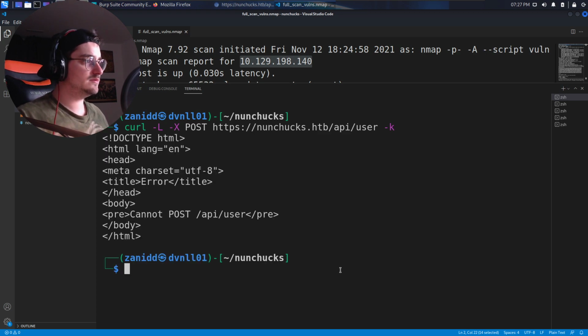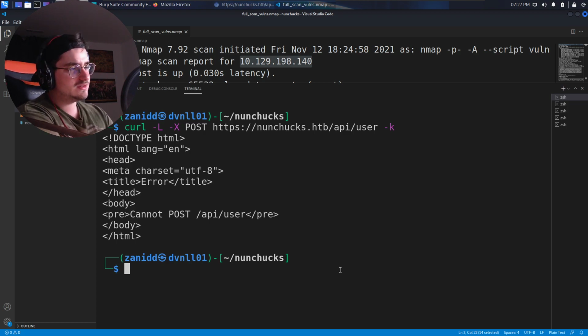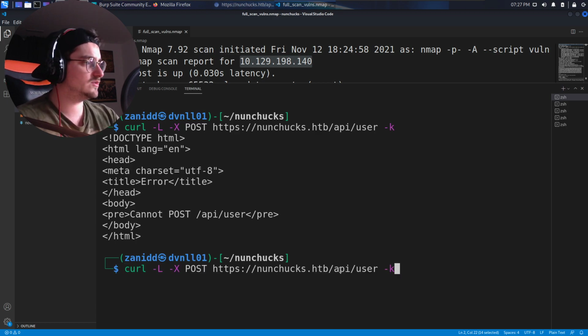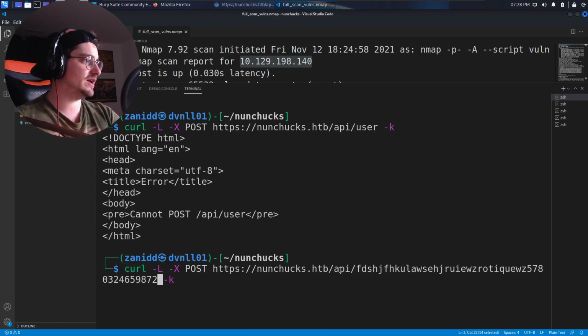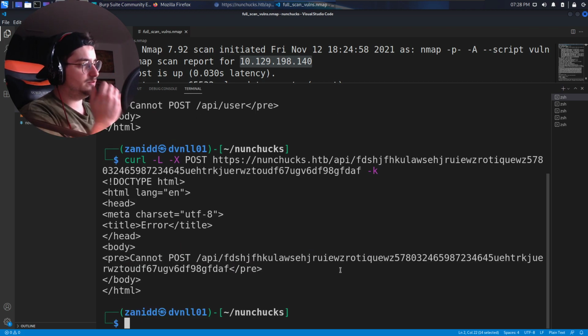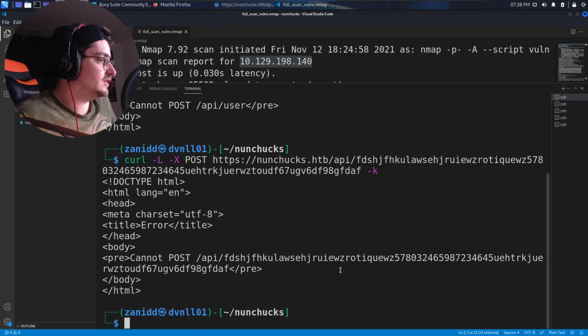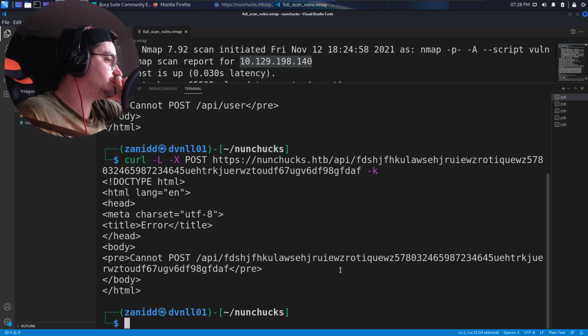Cannot POST API user. So if something doesn't exist, do I get back cannot POST, or do I get back a not found? So let's try something that shouldn't exist because it's just random gibberish that I type on my keyboard. Cannot POST. So it's not telling us if we can't find it or if it's not allowed to do that. Now that makes it a little bit harder for us.